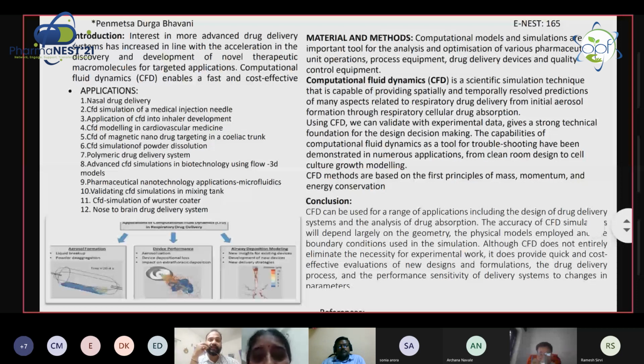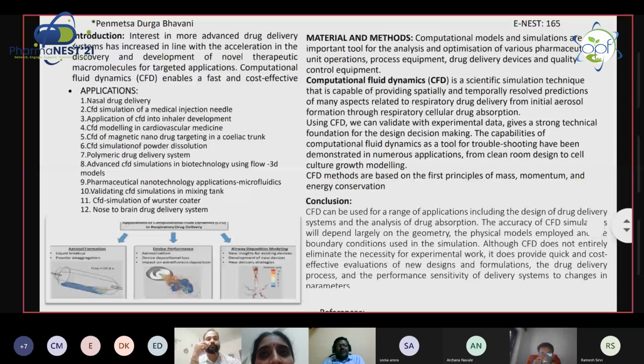Do you have any example that has already been cited or published for the establishment of IVIVC? Yes, sir. Here I have given the lung dose form, sir. How aerosol is going to spray onto the cavity, how it is deposited, and how it is going to enter in the flow rate. How much flow rate is going to enter into the alveoli? This is the one example I have taken from the article, sir. Okay, over from my side. Yes, thank you, sir.